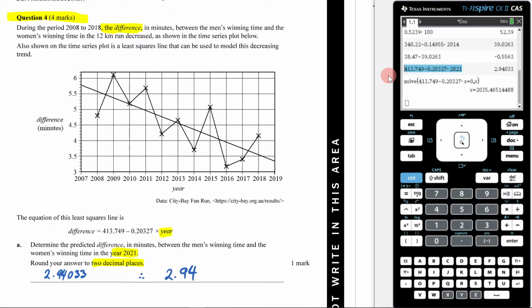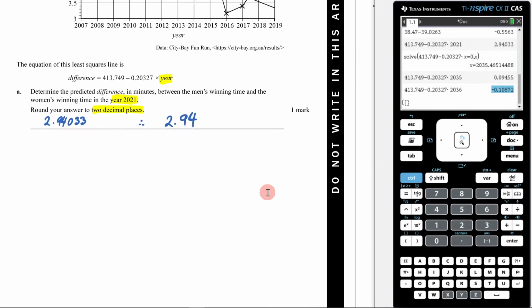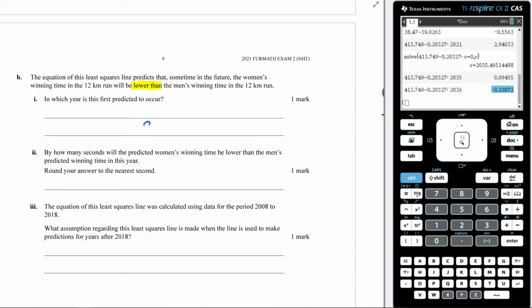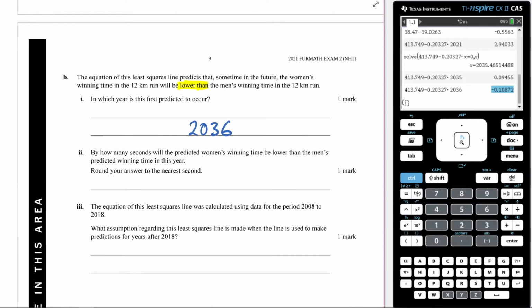And you can actually see this in action. Whenever you're unsure about rounding up or rounding down, just sub it in. So for instance, what happens in 2035? Well, as you can see, I'm still getting a positive value out, meaning the men are still running it faster. But now if I put in 6 here, now I'm getting a negative value out, meaning the women are now running it faster. So my answer here will be 2036. And if we look at our thing, that is it, 2036.